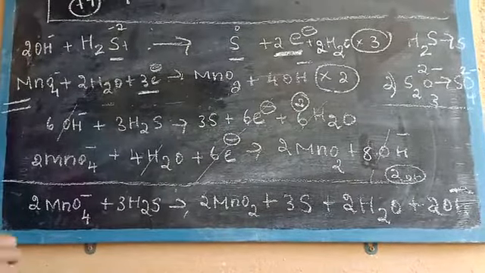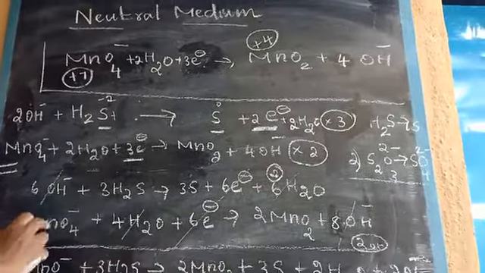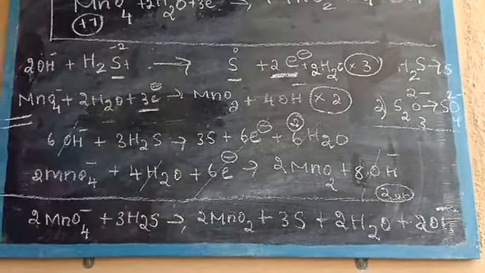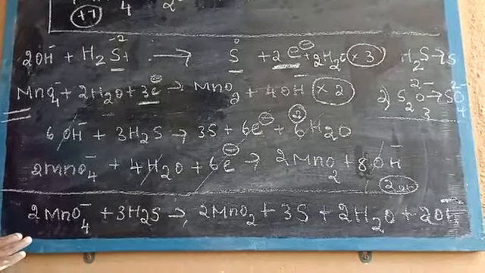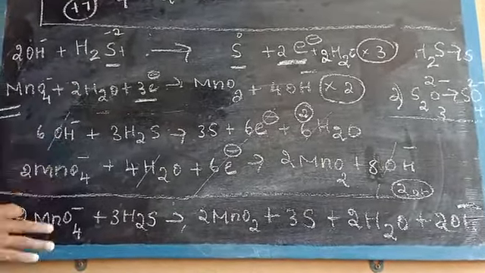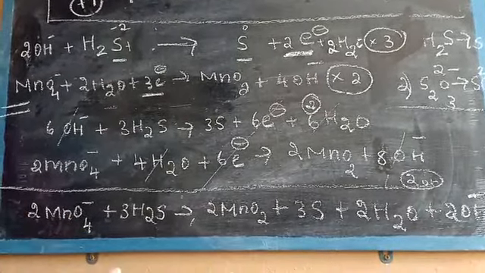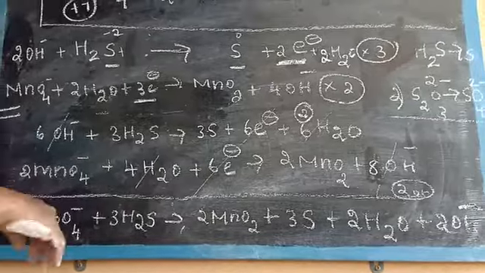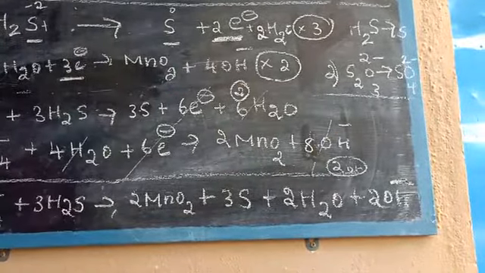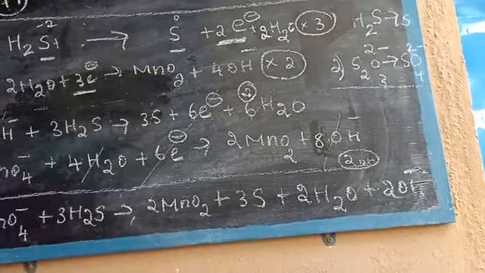Children, keep in mind, in the textbook only this equation is given, these steps are not given in the textbook. But at the same time, overall you can't study it otherwise, so follow step by step and study. But in the exam time, writing this equation alone is enough. Okay children, so now see the next example, that is S2O3 2 minus gives SO4 2 minus.